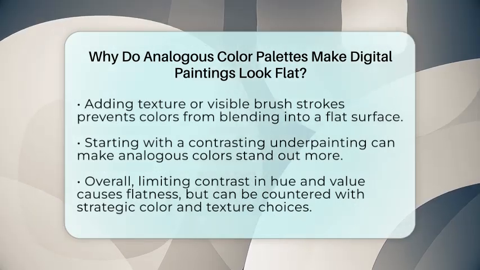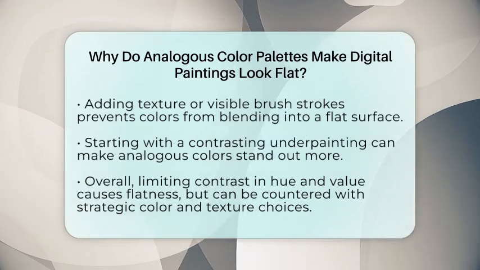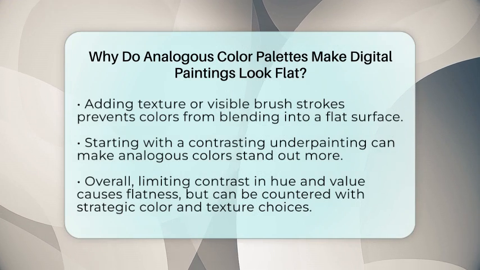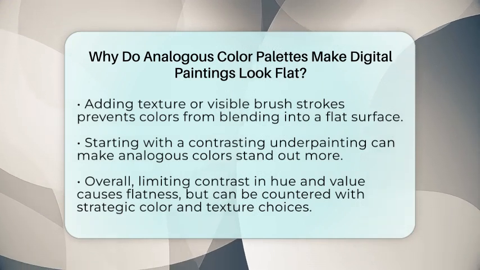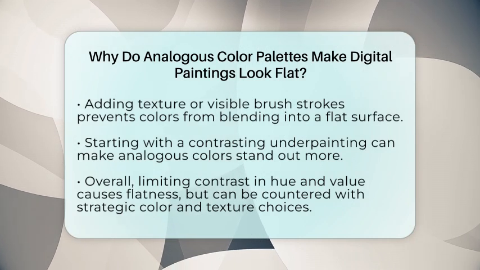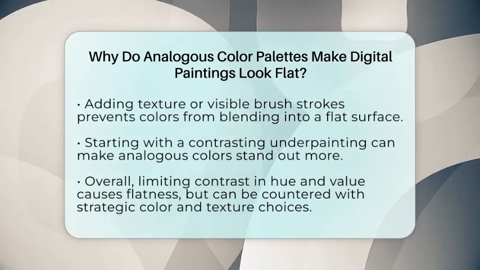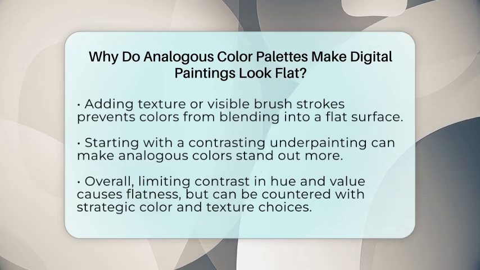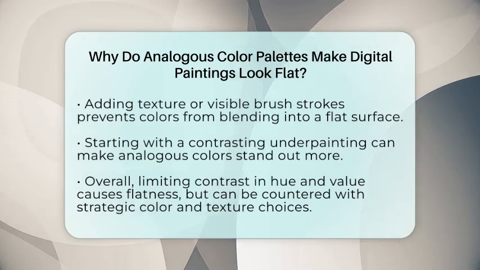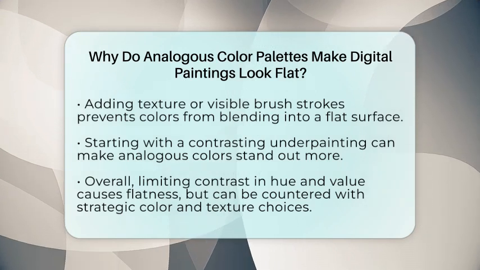In short, using only analogous colors can make a digital painting look flat because the colors are too similar in hue and value. This reduces contrast and makes it harder for the viewer to see depth and form. By introducing contrasting hues, varying the lightness and darkness, and adding texture, artists can keep their work harmonious while still feeling lively and three-dimensional.